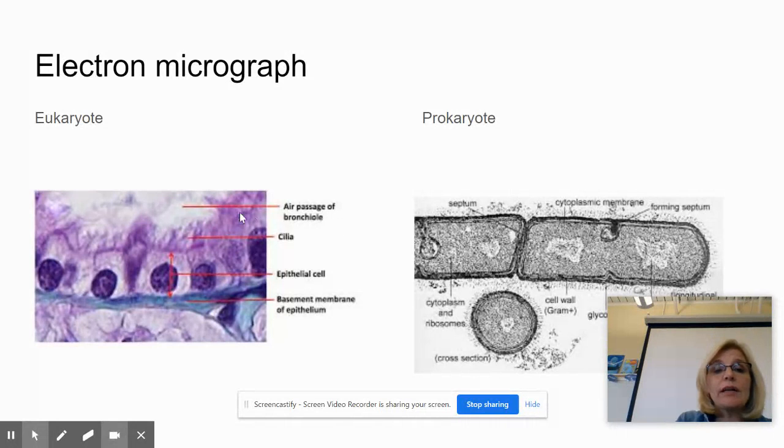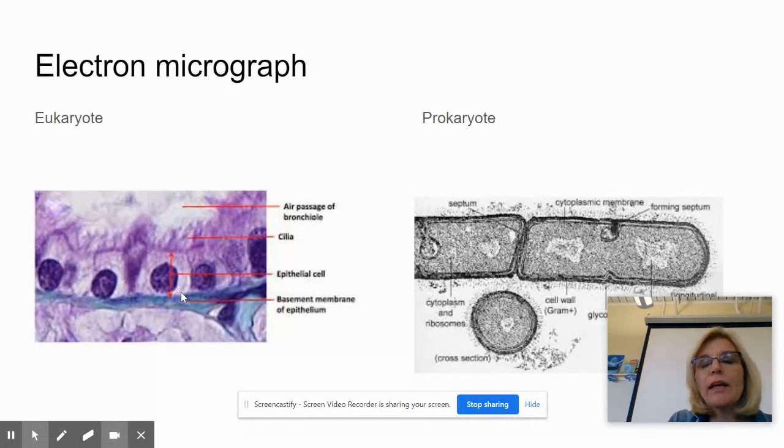In our eukaryotic cells, this is actually lung tissue, so it's a little different than ours. These, you can see the cilia. These are the epithelial cells. This is a columnar epithelial cell like what we saw. It's a little smaller, but you notice that the nucleus is all the way down here at the bottom. That's kind of how you tell. You could call them cuboidal too if you wanted to.